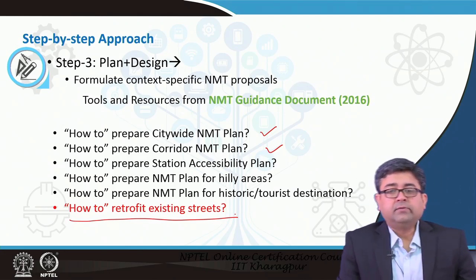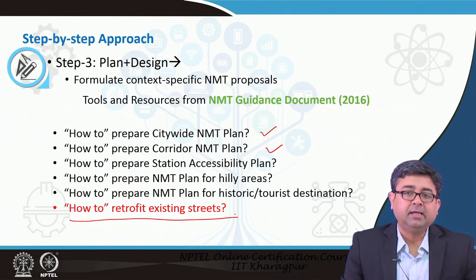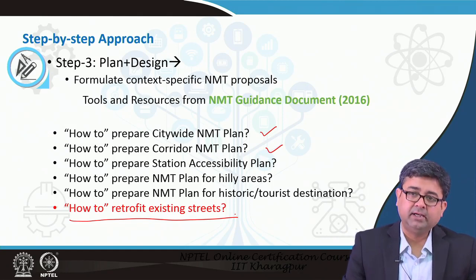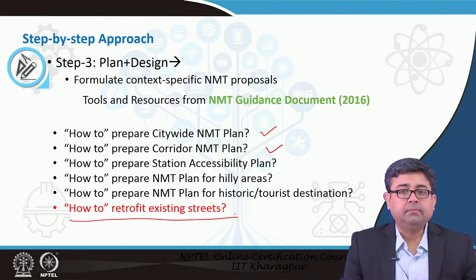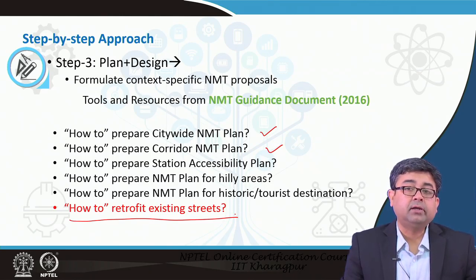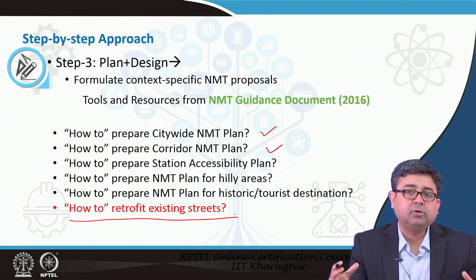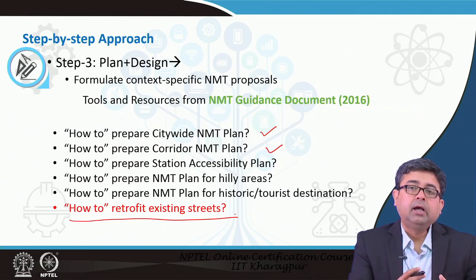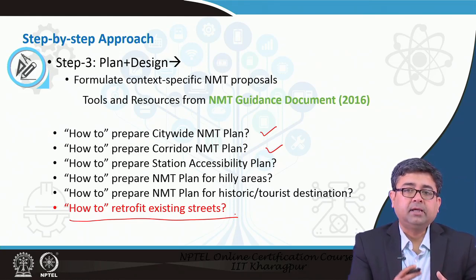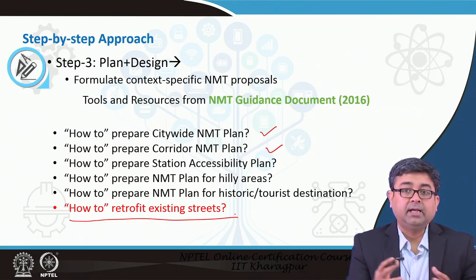This is one of the key requirements today in many cities across the world as well as in India, where we already have the street network in place, but we do not have any bicycle tracks or sidewalks or footpaths. So, what we have to do is to retrofit it in, right. We cannot expand the roads anymore because we have no space. So, using the existing road width, how do you retrofit new NMT integrated infrastructure?